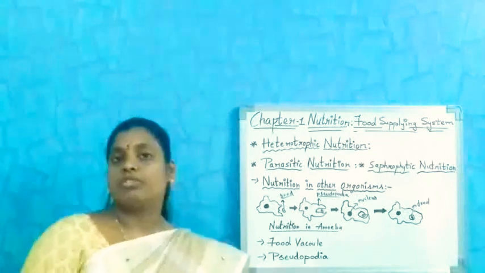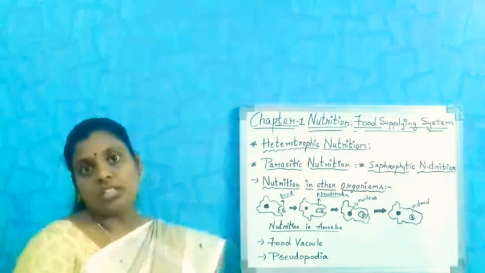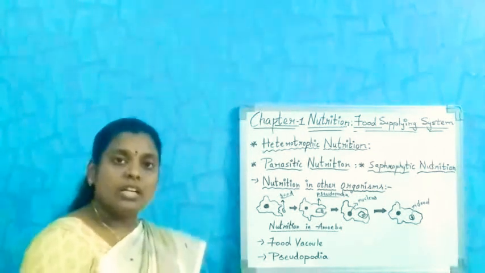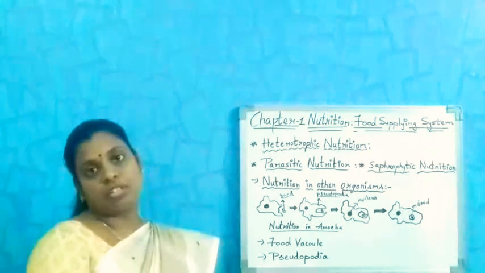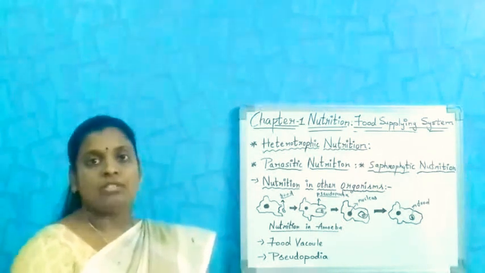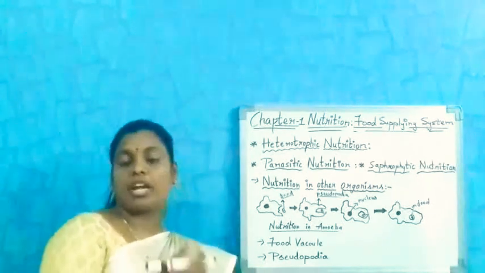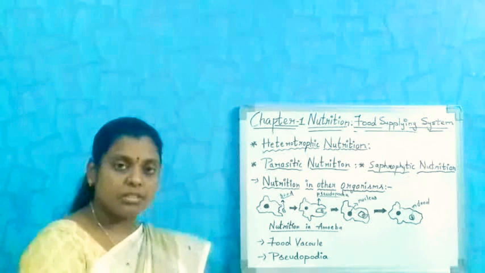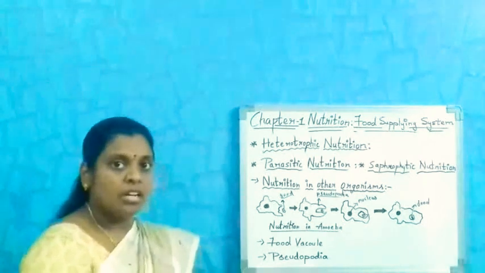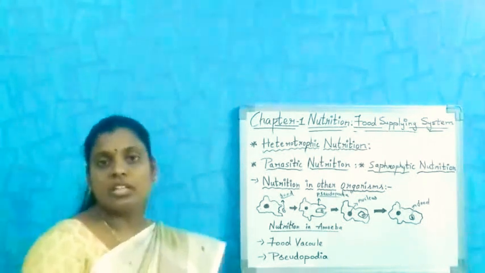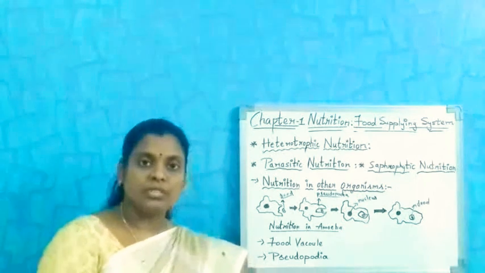This heterotrophic nutrition is based on the availability of food, depending upon the food items and the intake of the food by the organism.